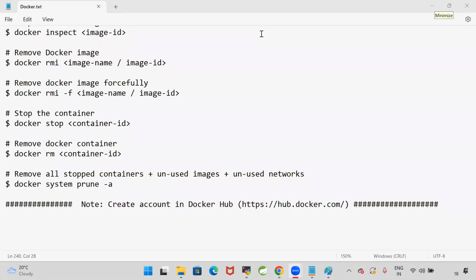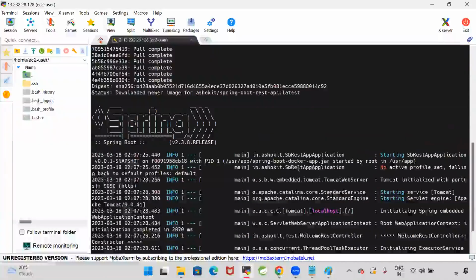Then where will I get the Ashok IT path that you gave in MobaXterm? You can just type it and pull my image. This image name is unique. For now, I did it like that. But in real time, for the project, we have one Docker Hub account and everybody will have access to that. Okay, got it.